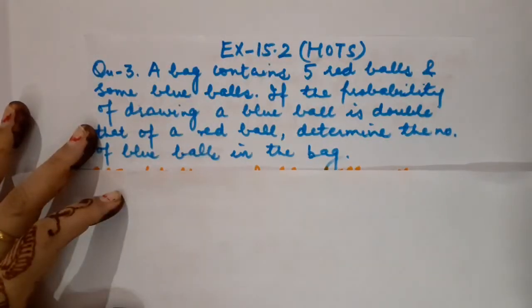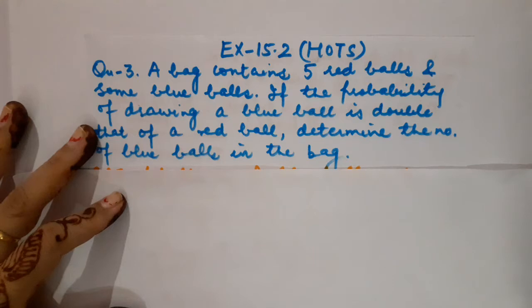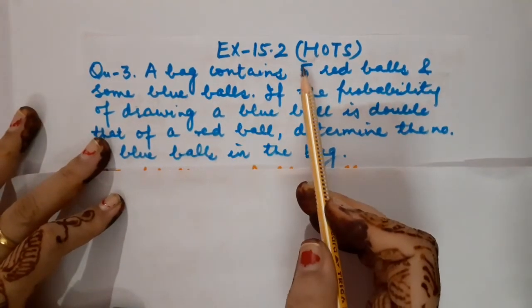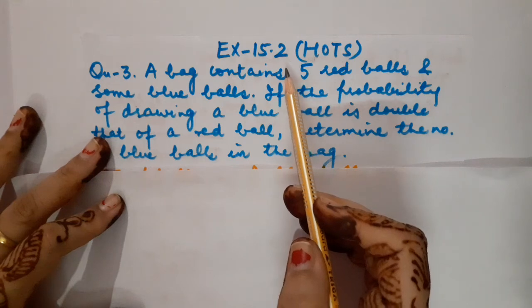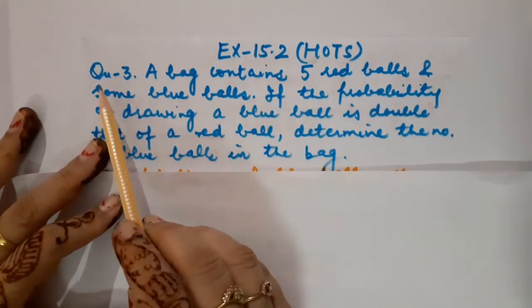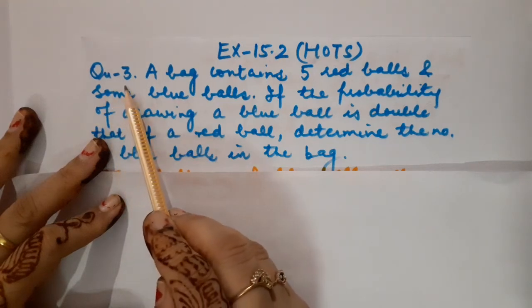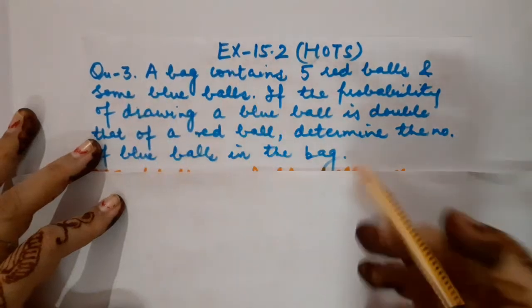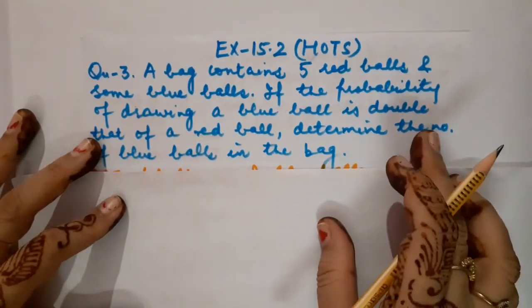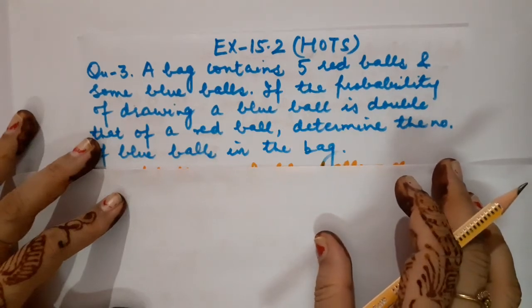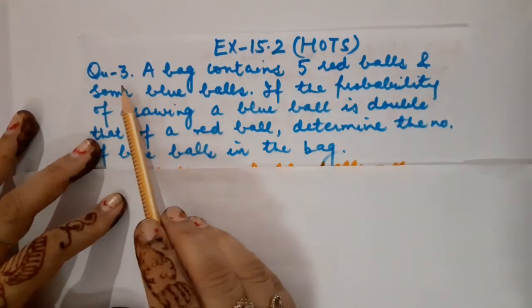Now children, I am going to begin with the HOTS questions of exercise 15.2. Question number 1 was discussed in my previous lecture that I explained to you. Okay, now I am going to switch to question number 3. Question number 2 is very simple. The concept covered in question number 2, I have also taught you in my previous lectures. So that would be included in your maths homework. Fine children? So this is question number 3.